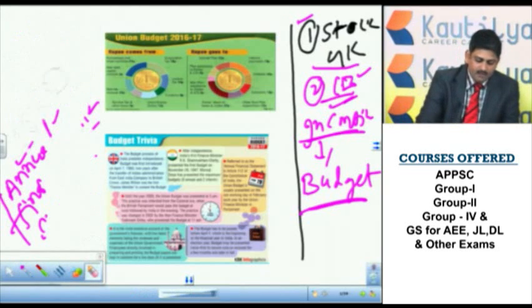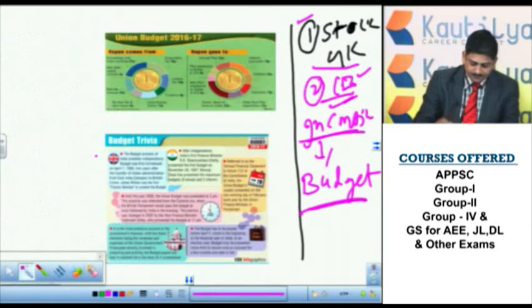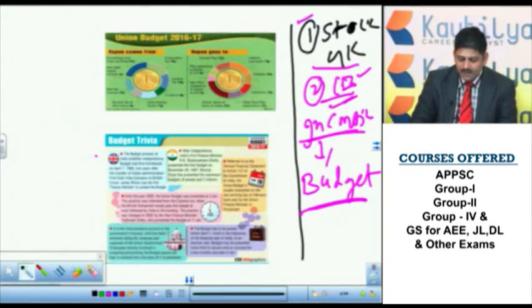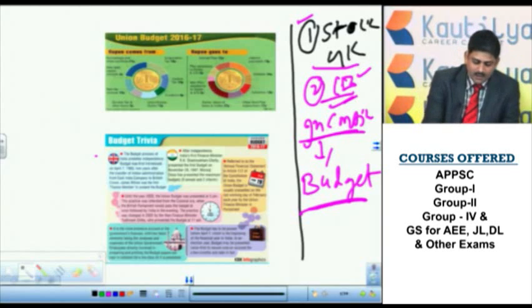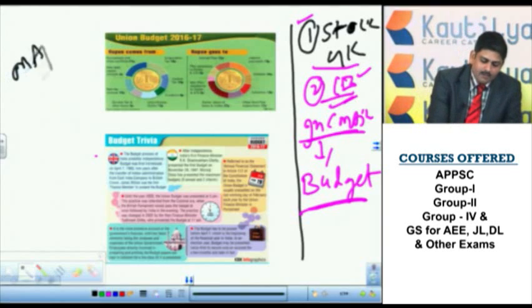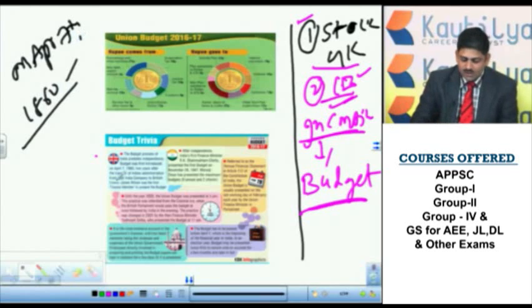Next, for the first time in India, the budget was introduced on April 7th, 1860. Here the pictorial representation is there. The budget process of India started even before the independence of India.